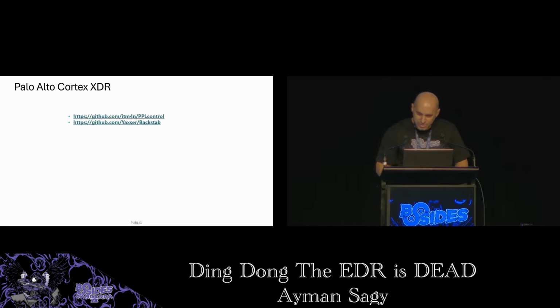Now I need to report this bug. So I'll write a single POC to make it easy for the vendor to reproduce it. I merged together these two public open source tools, Backstab, that uses Process Explorer to automate closing the handles, and another one, PPL Control, that implements the process protection removal. One of them was written in C, I think, and the other is in C++, but they were both well written and easy to read.